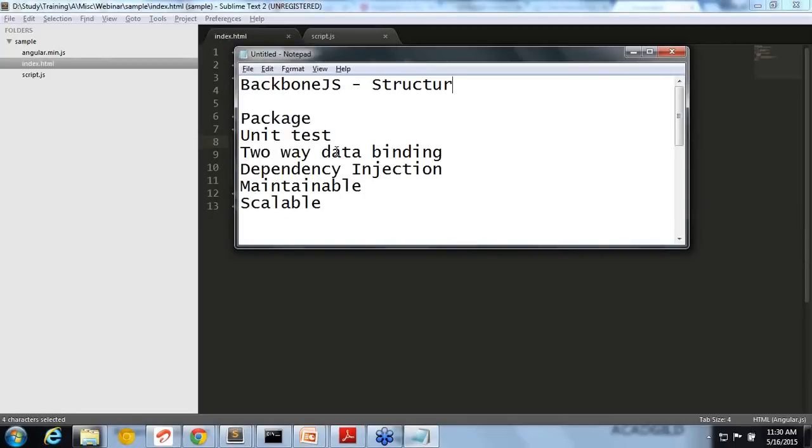You need a way to unit test. You need to know how to inject the dependencies. How do you maintain it? So many things are there when you really do a project, right? Backbone is only for structuring, so you have to add several extra third-party libraries to make it work fully in a project. But with Angular, you can directly work and you don't need anything else. Any Angular sub items you might need, but with Angular itself you will be able to create a complete project. That is the benefit of Angular. It's a complete package.